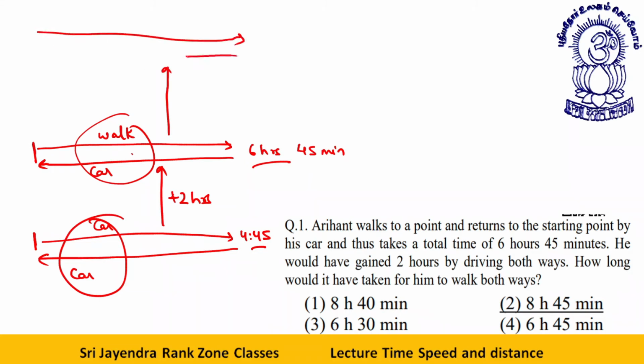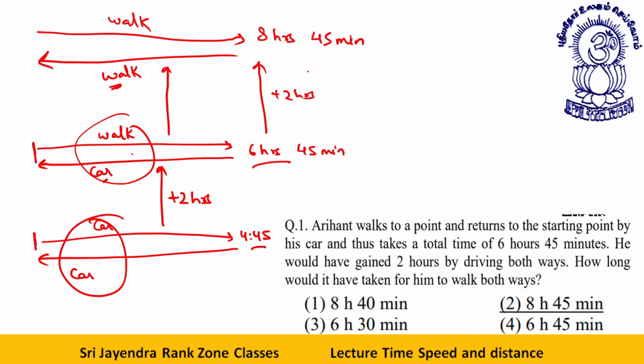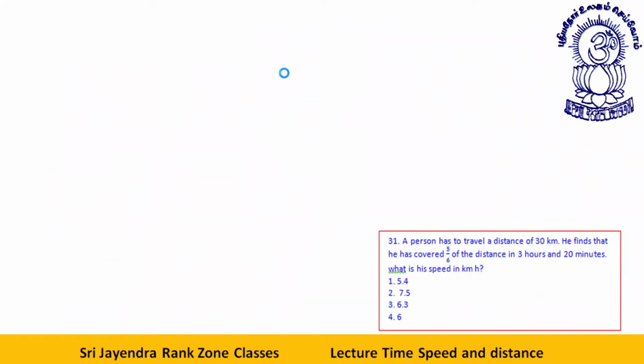Now, how long would it have taken for him to walk both ways? That is, walk, and again walk. When one car ride is changed into one walk, there is an addition of 2 hours. Here, this second car ride is also getting changed into a walk, so there will be plus 2 hours. That will be 8 hours and 45 minutes. Okay, dear students, let's move ahead.